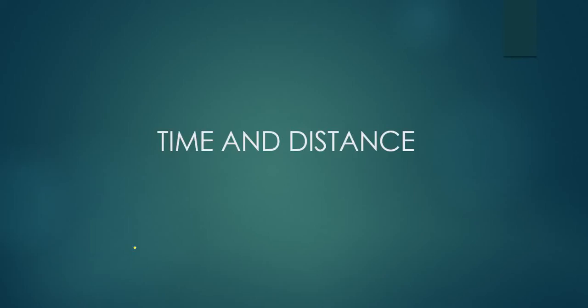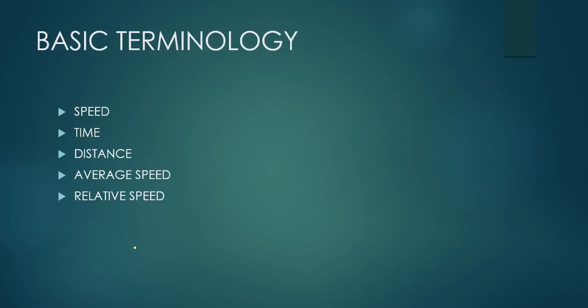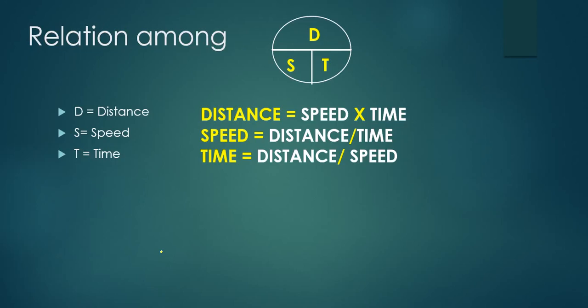Topic: time and distance. In this topic, the basic terminology is speed, time, distance, average speed, and relative speed. We'll see what the relation is among distance, speed, and time. Distance is equivalent to speed into time, and speed is equivalent to distance by time. Time is equivalent to distance by speed.